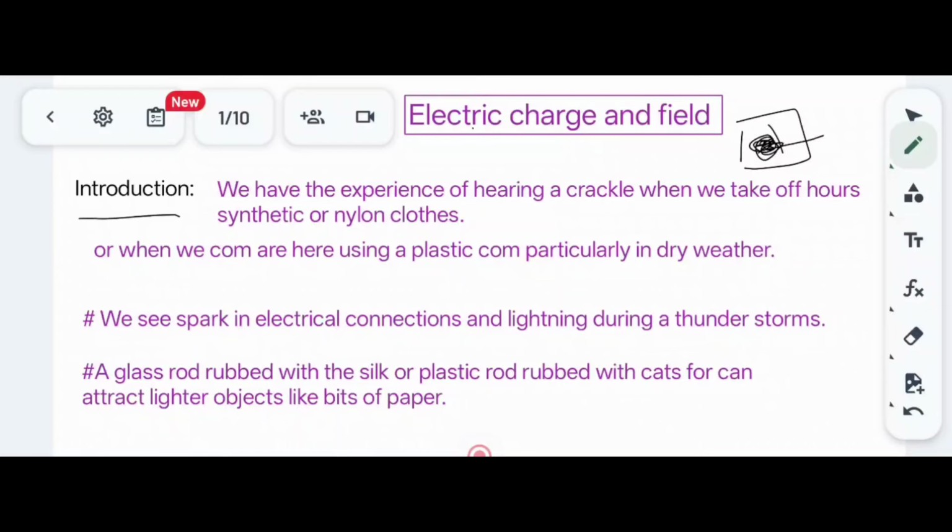That is mainly for the clothes which are synthetic or nylon clothes. We experience this during the dry season, that is in winter, not in the rainy season.